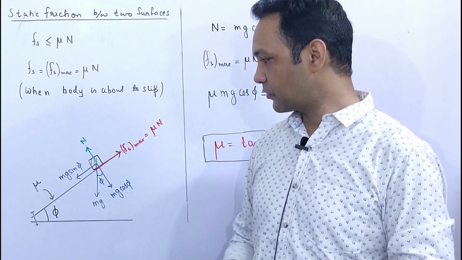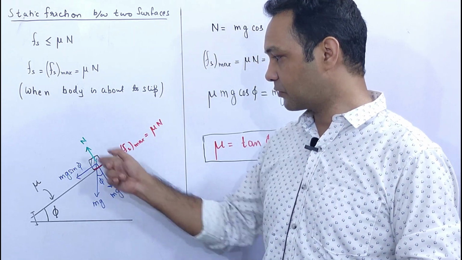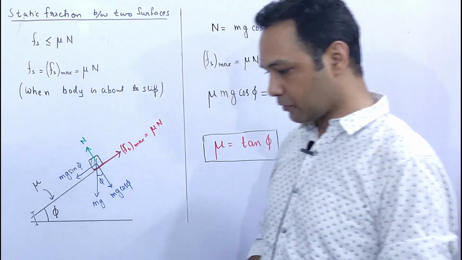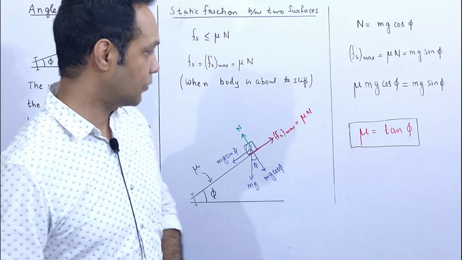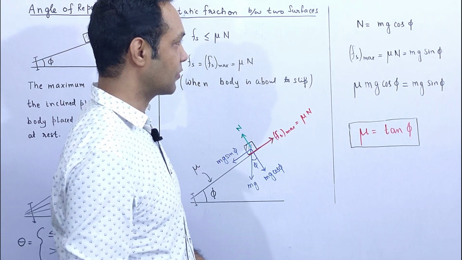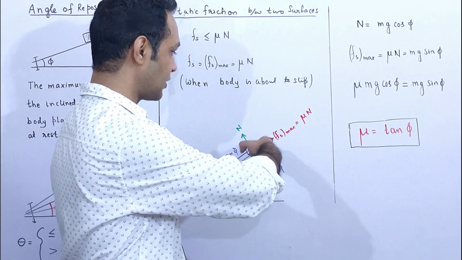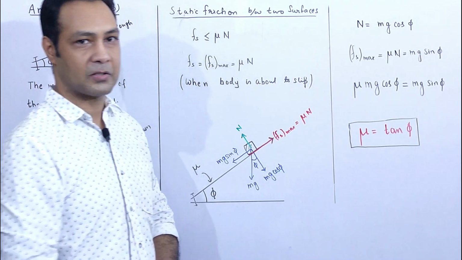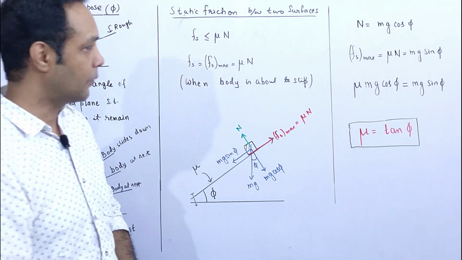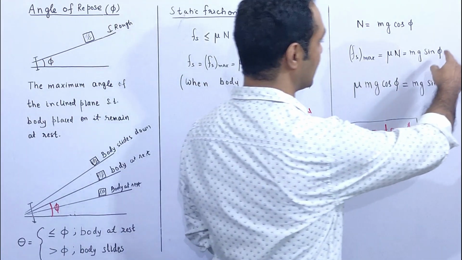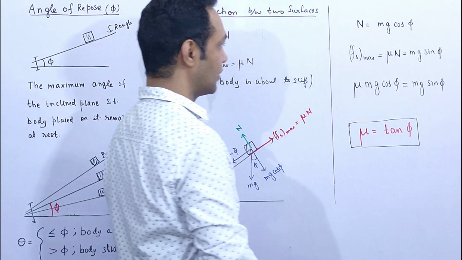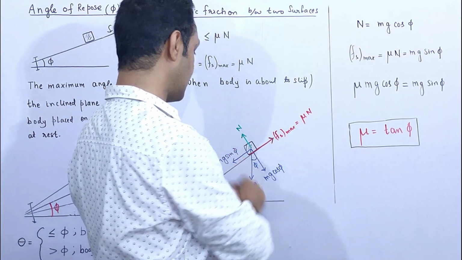Component of mg is mg sin theta. This is mg cos theta. This is normal. Because this body is in equilibrium, normal is balancing mg cos theta, and this friction Fs max has reached its limiting value, maximum value. So Fs max is mu N, that is equal to, balancing this mg sin theta.